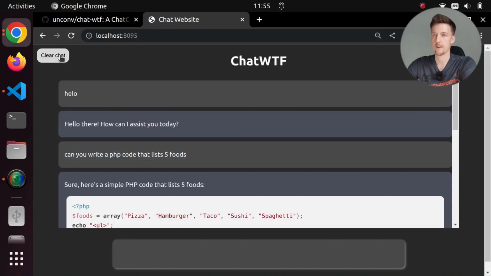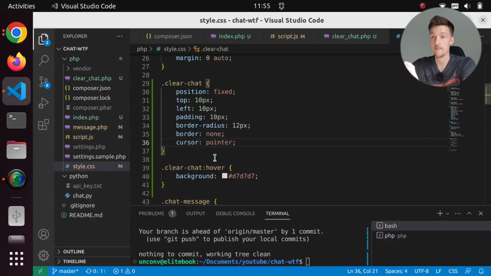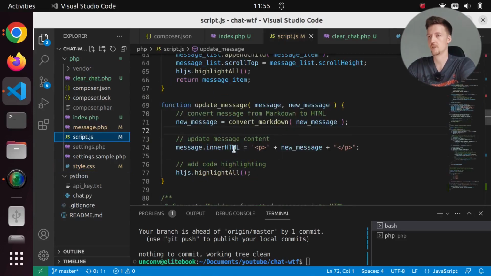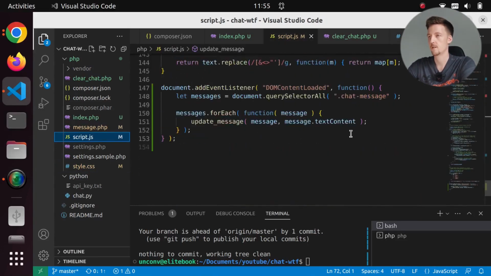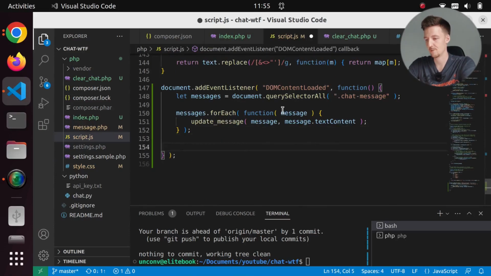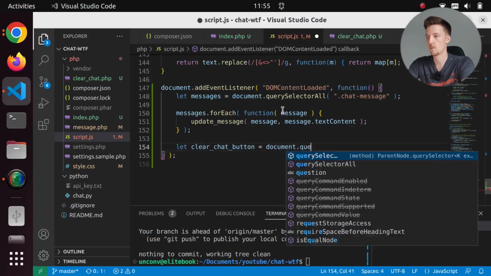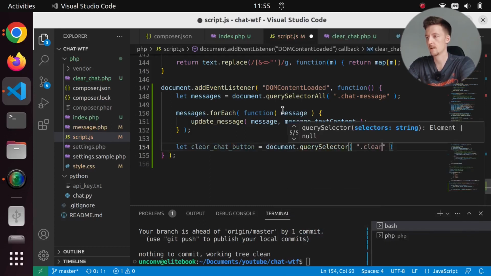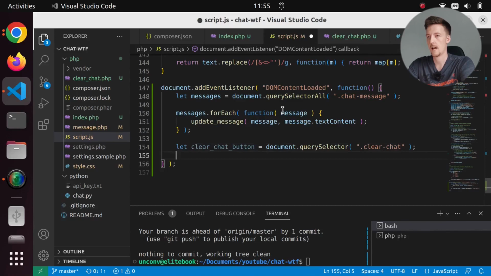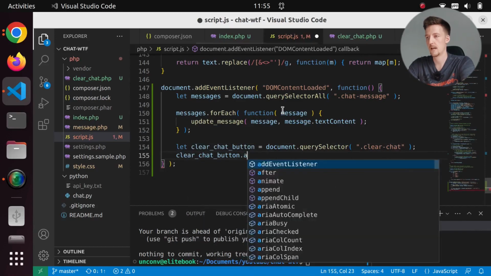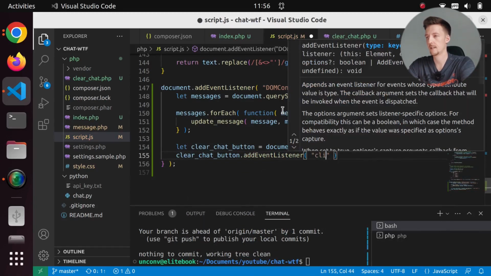Okay, now there's a bit of an effect on hover. And then I have to actually implement the button click. So I'll add it here in the DOM content loaded. I will say let clearChatButton equal document.querySelector clear chat, and clearChatButton.addEventListener click.